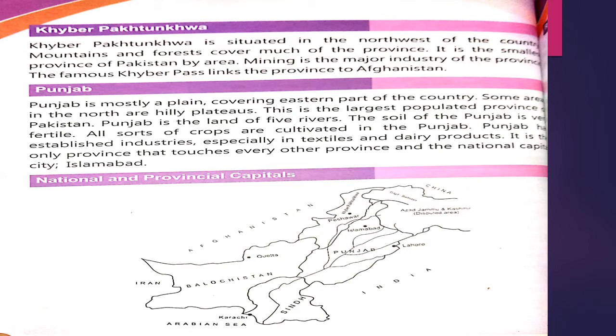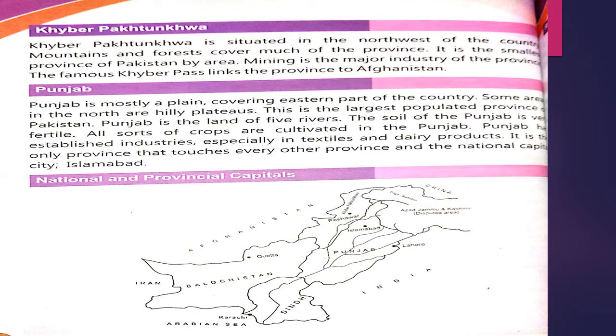This is the most populated province of Pakistan. What is the most populated province? It is Punjab. Punjab is the land of 5 rivers. The word Punjab in Urdu describes that there are 5 rivers in Punjab. The soil of Punjab is very fertile.